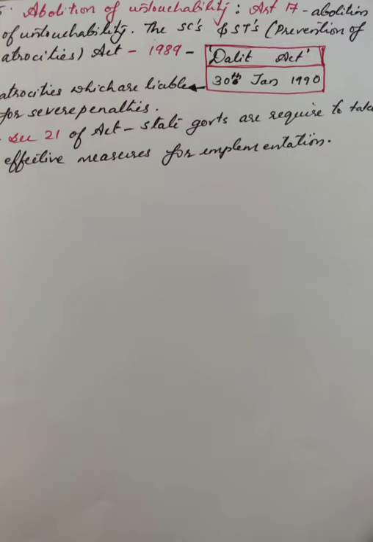The Scheduled Castes and Scheduled Tribes Prevention of Atrocities Act was enacted by Parliament in 1989. It is also known as the Dalit Act. It came into force from 30th January 1990. The Dalit Act specifies the atrocities or cruelties which are liable for severe penalties. Under Section 21 of the Dalit Act, the state governments are required to take effective measures for its implementation.